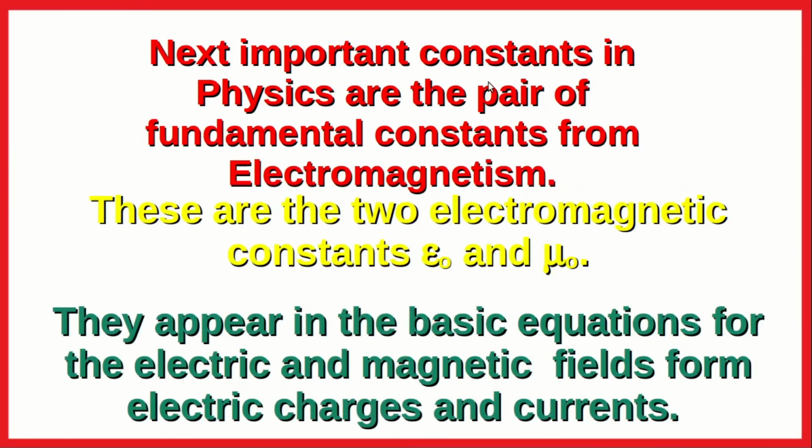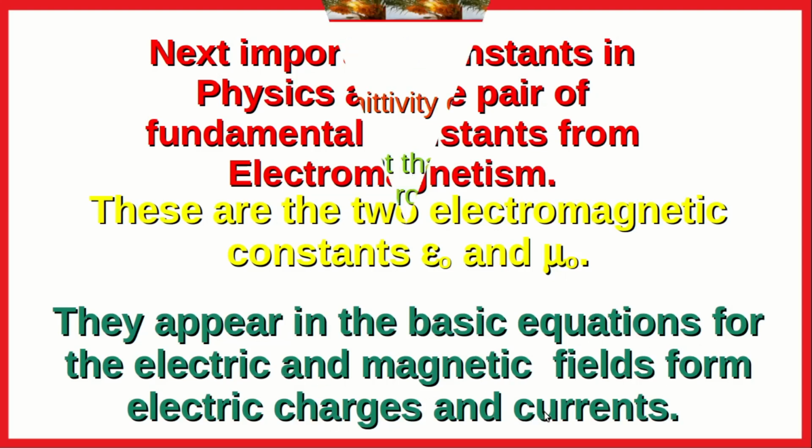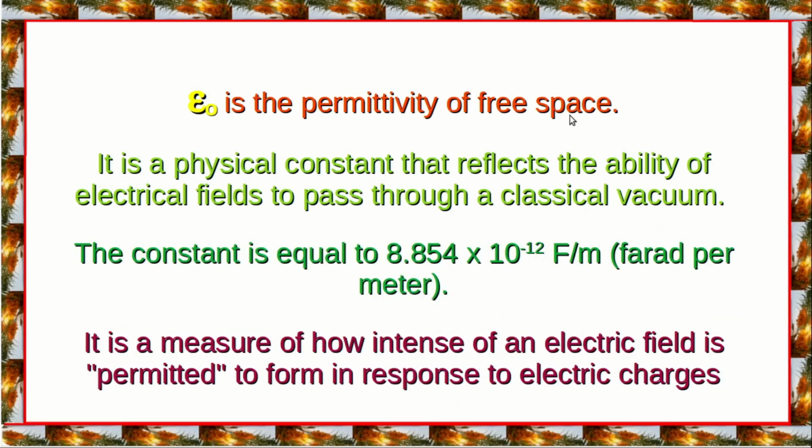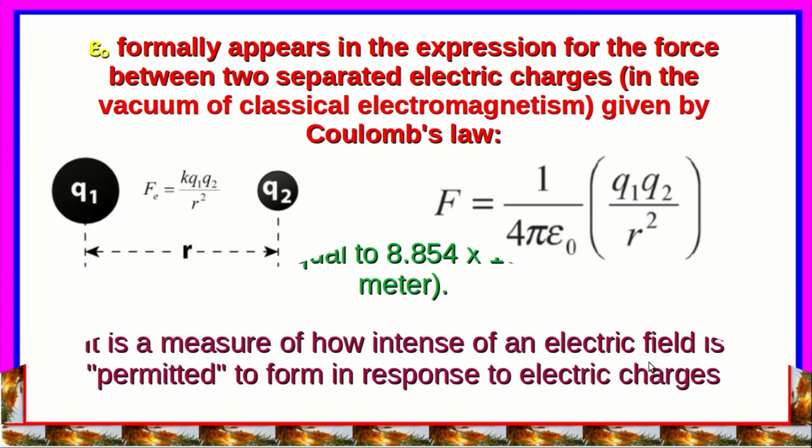The next important constants in physics are the pair of fundamental constants from electromagnetism. These are the two electromagnetic constants epsilon 0 and mu 0. They appear in the basic equations for the electric and magnetic fields from electric charges and currents. Epsilon 0 is the permittivity of free space. It's a physical constant that reflects the ability of electric fields to pass through a classical vacuum. The magnitude of this constant is equal to 8.854 × 10^−12 farads per meter. It is also a measure of how intense an electric field is permitted to form in response to electric charges.